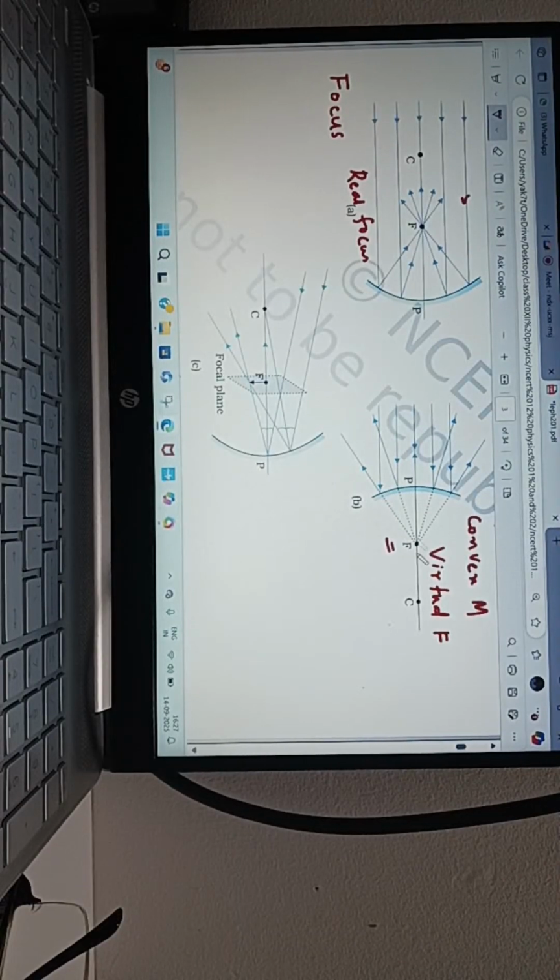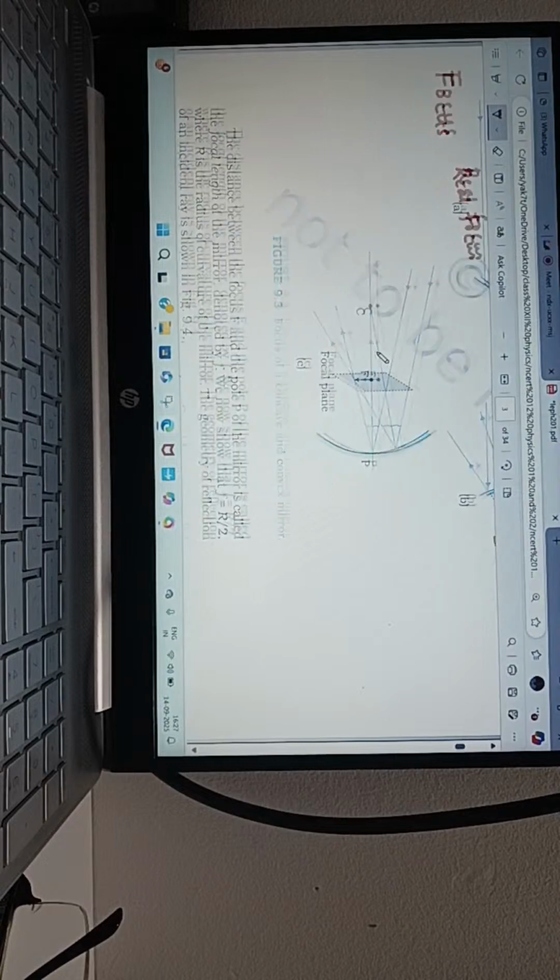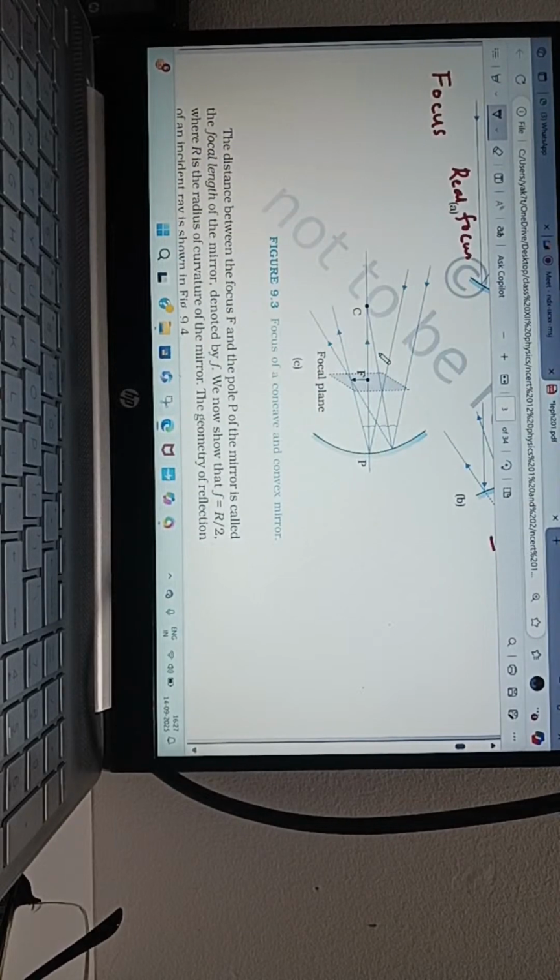What is the difference between real and virtual? You understood very clearly. Now one more thing, a diagram is given here, the focal plane. What do you mean by focal plane? All rays which are parallel, but not parallel to the principal axis, reflect back and meet at one point. This is called A dash and B dash.